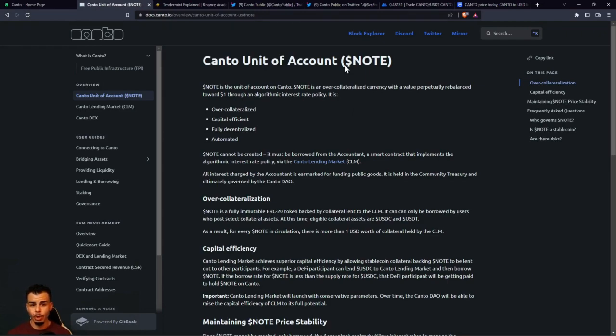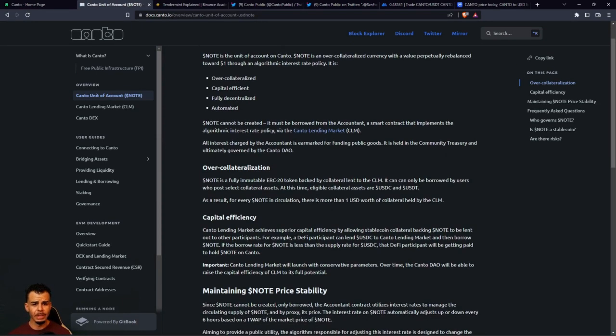It is over collateralized, capital efficient, fully decentralized, and automated. Okay, remember that it's rebalancing towards $1. It doesn't say it's always going to be pegged to the $1 because it's a soft peg. So let's scroll down. Note, Canto cannot be created.